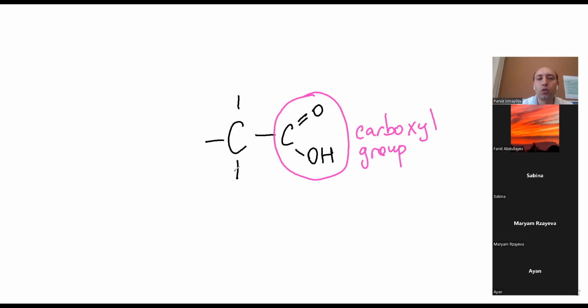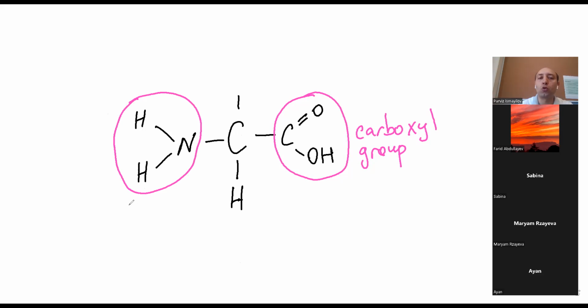Then the carbon also attaches with hydrogen from the other side, then binds to NH2 like this one. As you know, it also has a specific name. This NH2 is known as the amino group. So look, amino acids.